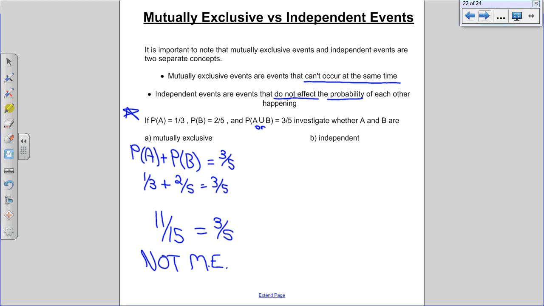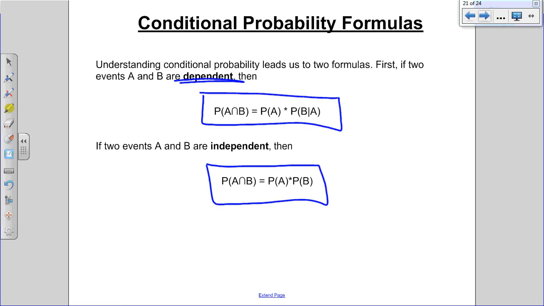Question 2 asks, are they independent of each other? To test if they're independent, you look at your independent formula, which says P of A and B should equal P of A times P of B. Do we know what P of A and B is equal to? We don't. So now we have a problem, because we have to figure out what A and B does equal.